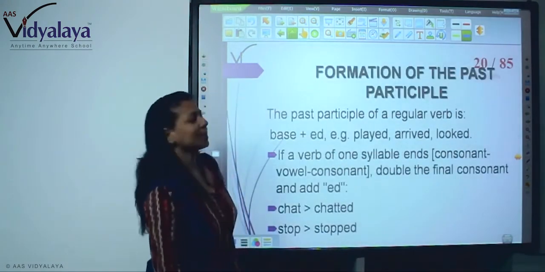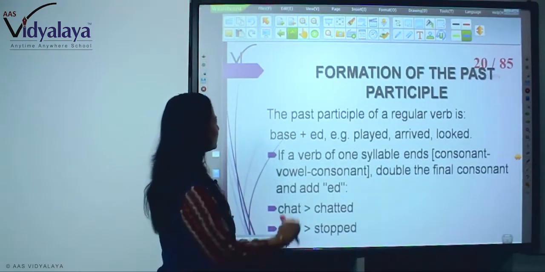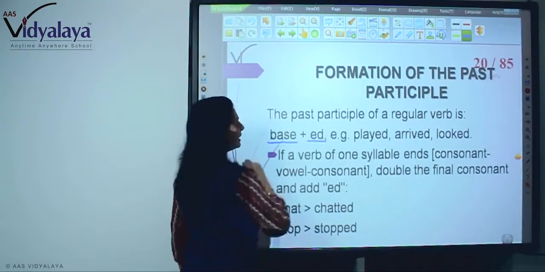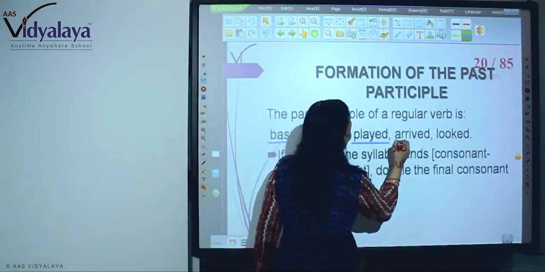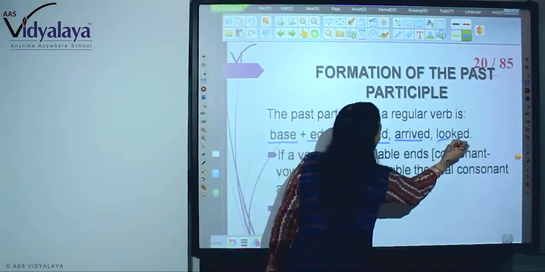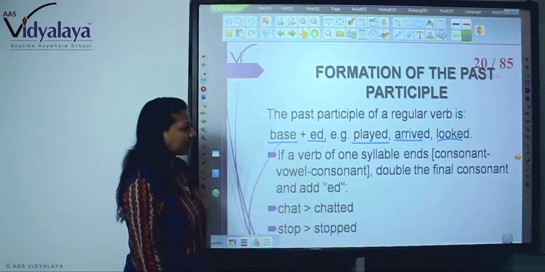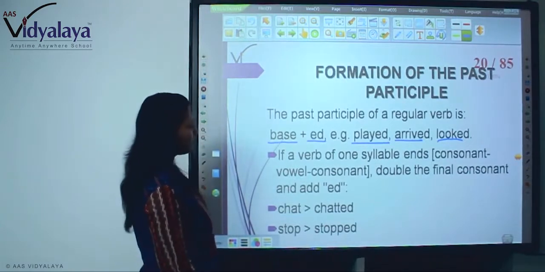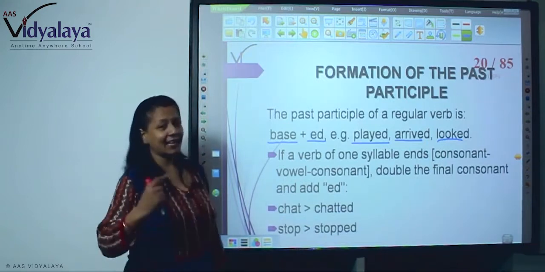Next, formation of the past participle. The past participle of a regular verb is base plus ed. For example, played, play plus ed; arrived, arrive plus d; looked, look plus ed. If a verb of one syllable ends in consonant, vowel, consonant, double the final consonant and add ed.